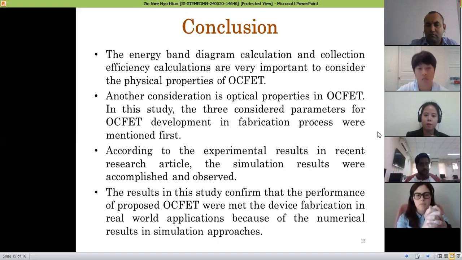According to the experimental results in the research article, the simulation results were accomplished and observed. The result of the study confirmed that the performance of the proposed OCFET met the requirements of device fabrication in real-world applications because of the numerical results in the simulation approach.